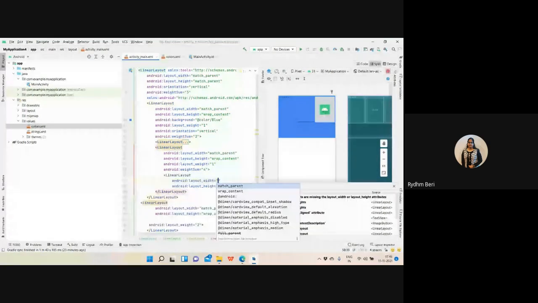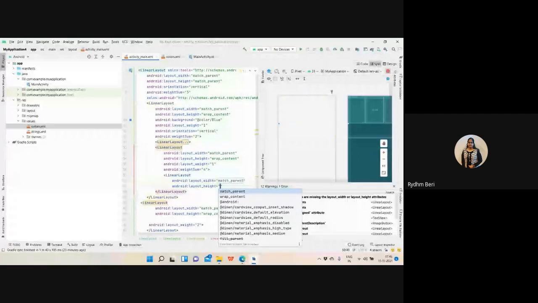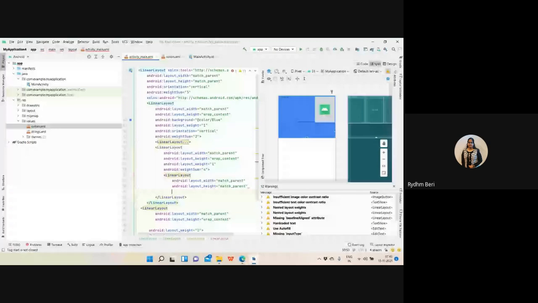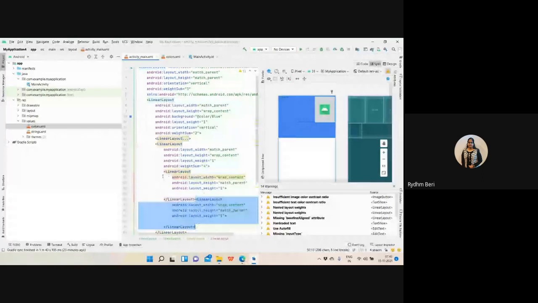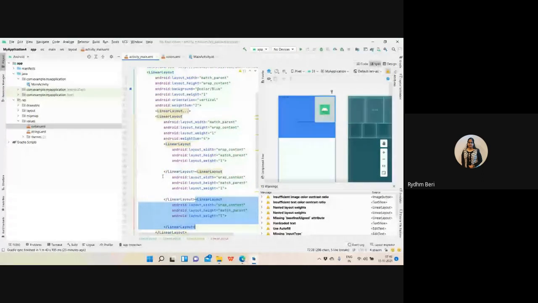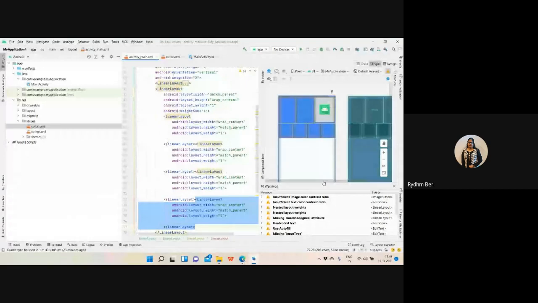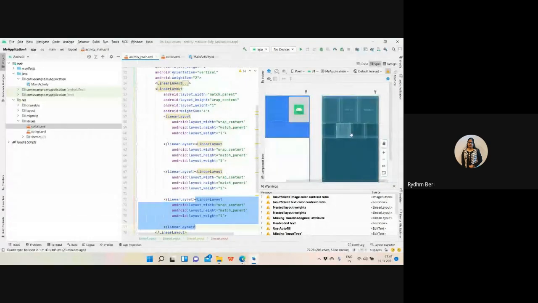The width I'm having as wrap content, and the height as match parent, and weight I'm having 1. See, this space for button 1 is created. Again, I need to copy this 1, 2, 3. See, my 4 button spaces are created.